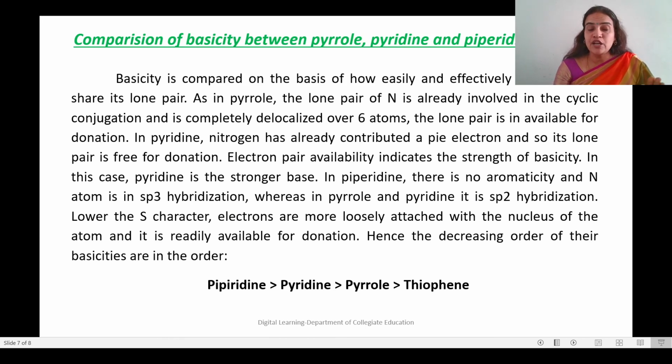The lower the S character, the more loosely the electrons are attached to the nucleus of the atom and the more readily available they are for donation. Hence, the decreasing order of basicity is piperidine greater than pyridine, then pyrrole, and then thiophene. Thiophene has the least tendency.